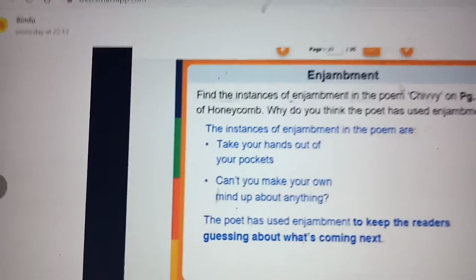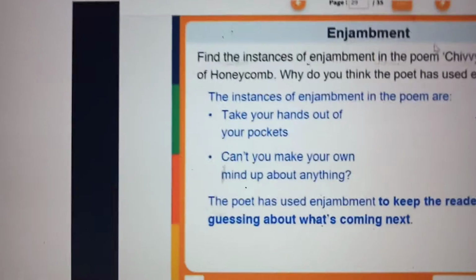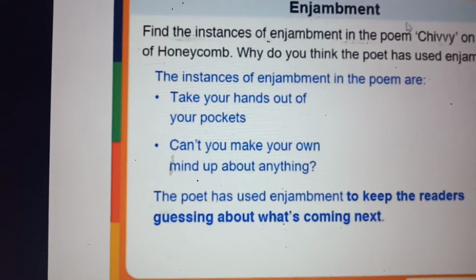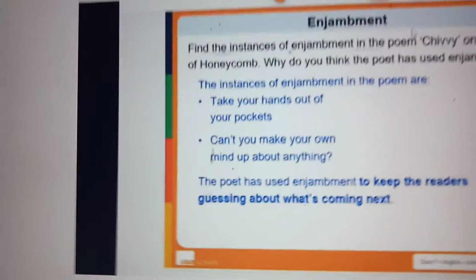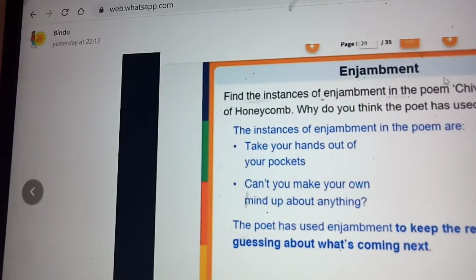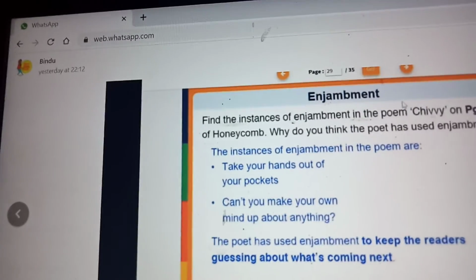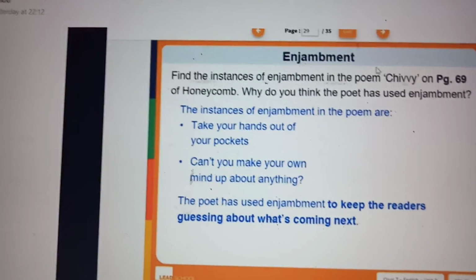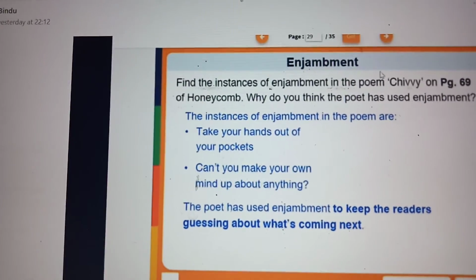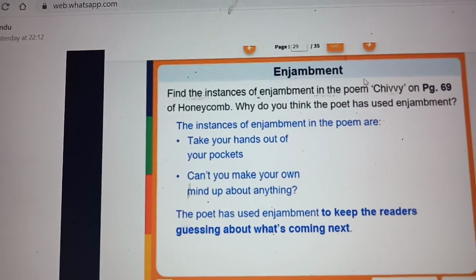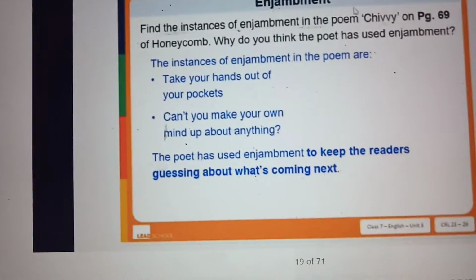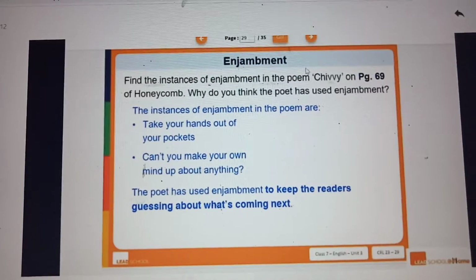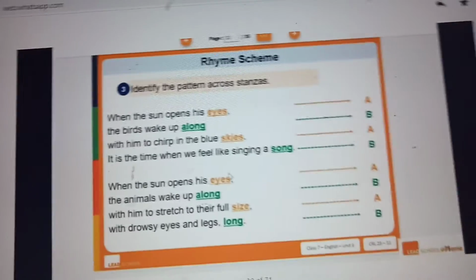So, the instance of enjambment in the poem. Take your hands out of your pockets. The next line is "your pockets." Take your hands out of... If I say that, you imagine the next line, the answer is there. Can you make your own? The next line is there. Make up your mind about anything. The poet uses enjambment to keep the readers guessing about what's coming next. Okay.